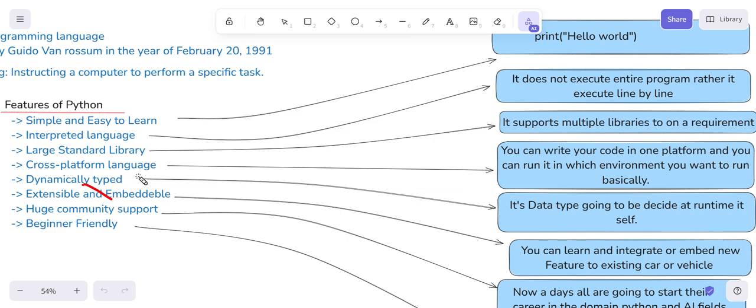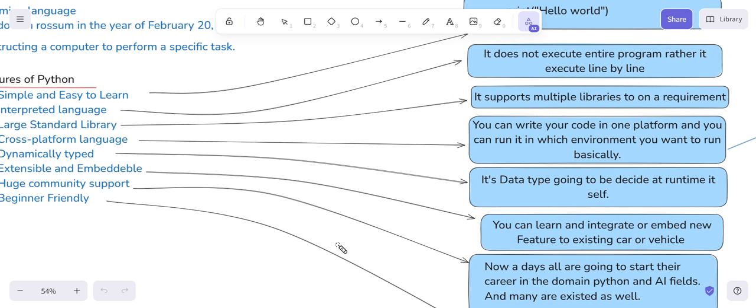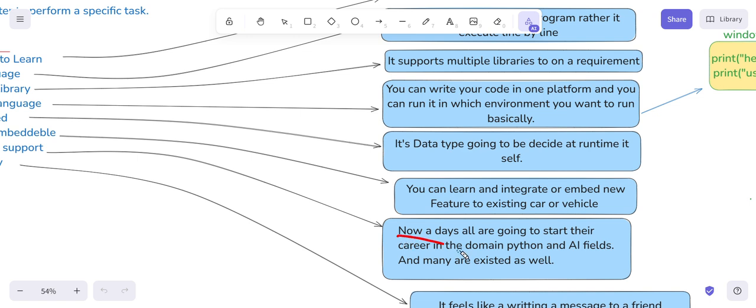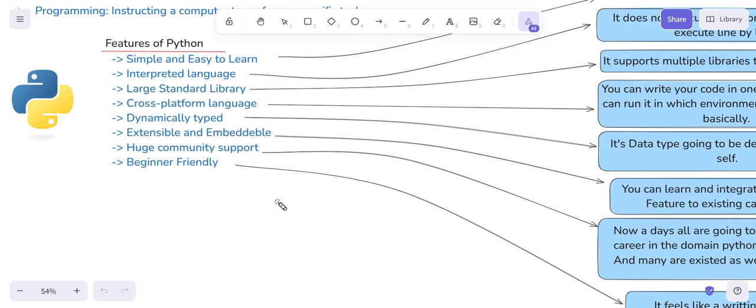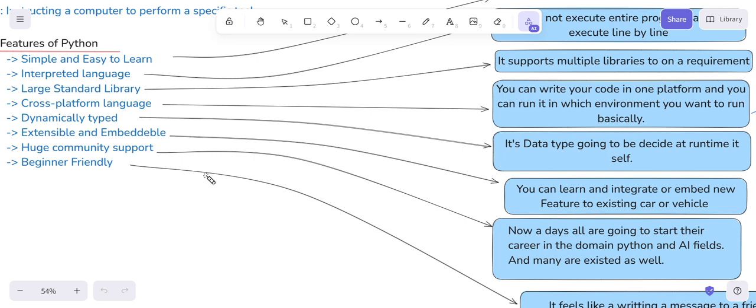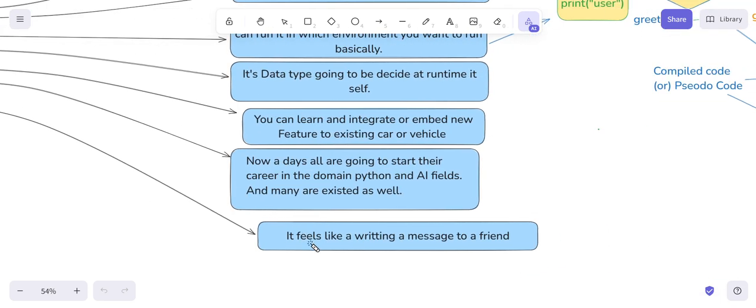And dynamically typed. What is dynamically typed? If you ask me, the data type is decided at runtime itself. Huge community support. Nowadays, everyone is starting their career in the domain of Python and AI fields, and many already exist as well. Right? Beginner friendly. It feels like writing a message to a friend.